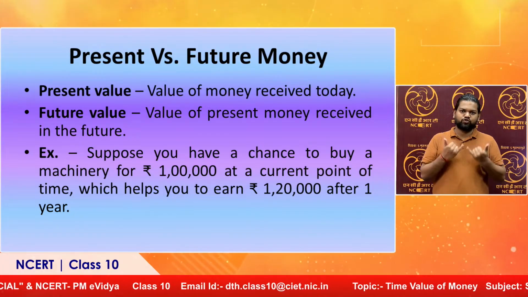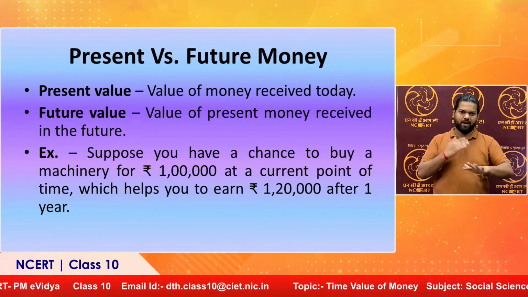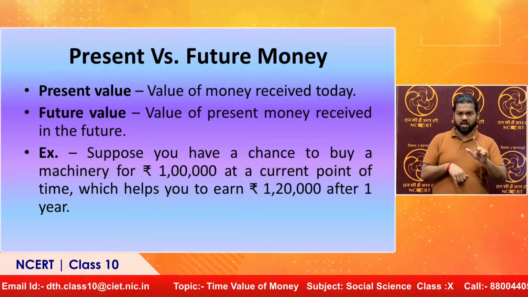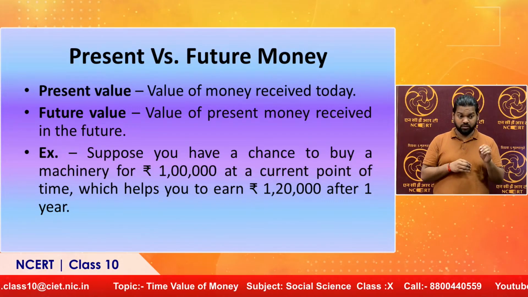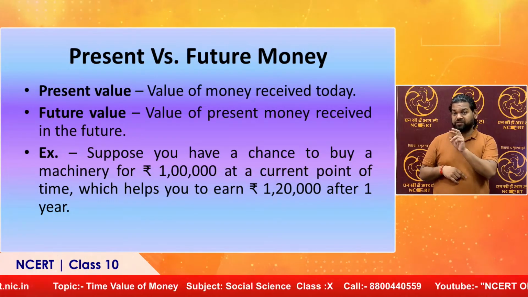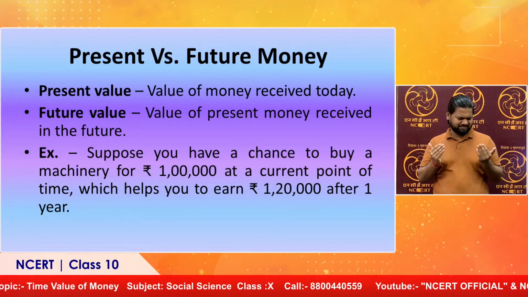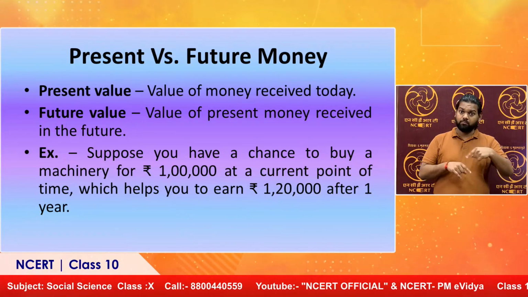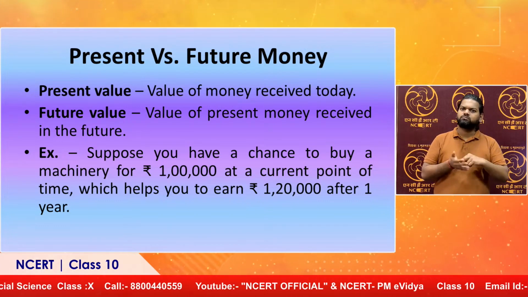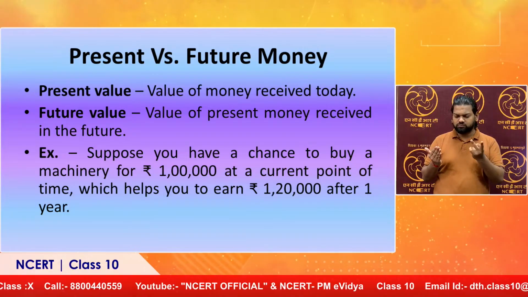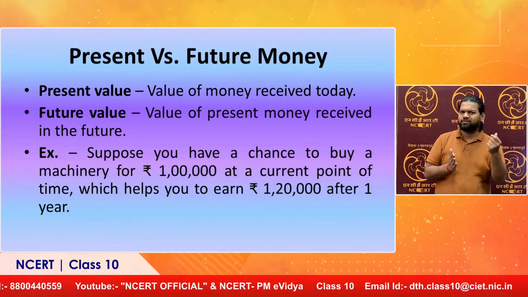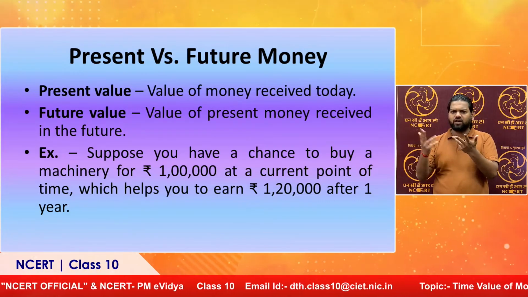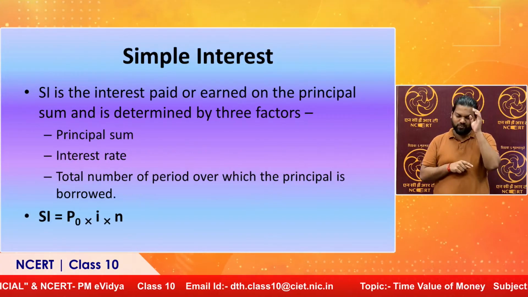Let us take one example as well. Suppose you have a plan to buy some machinery for rupees 1 lakh at the current point of time, which will help you to earn rupees 1 lakh 20,000 after 1 year. Now you might be thinking that both these things are non-comparable. 1 lakh rupees you are spending today, and the income you are getting after 1 year is 1 lakh 20,000. So obviously, in order to make them comparable, you will either compute the future value of 1 lakh, or you will compute the present value of 1 lakh 20,000. So in this way, the present and future money works in the concept of time value of money.